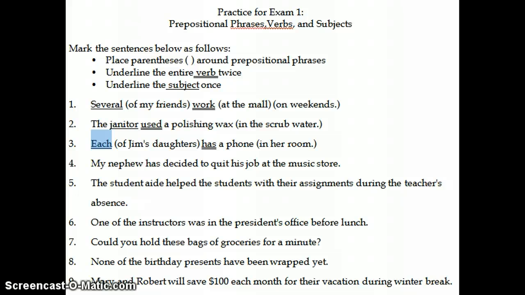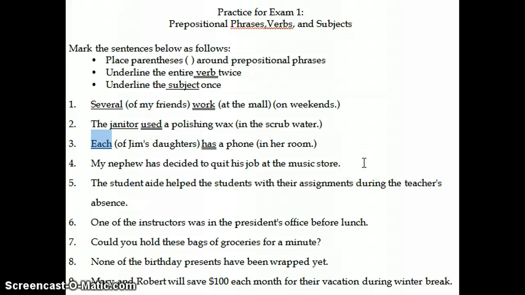So this one is similar to number one in that it might be a little bit confusing. We know we're talking about Jim's daughters, but that piece of the sentence, of Jim's daughters, is part of a prepositional phrase. So grammatically, each, the pronoun each, is our subject of the sentence.